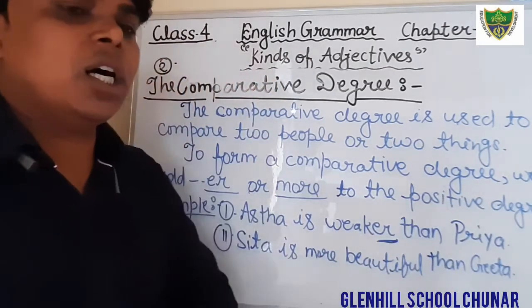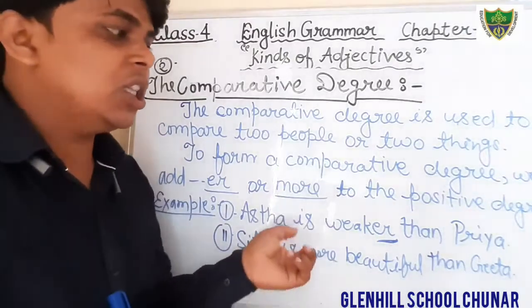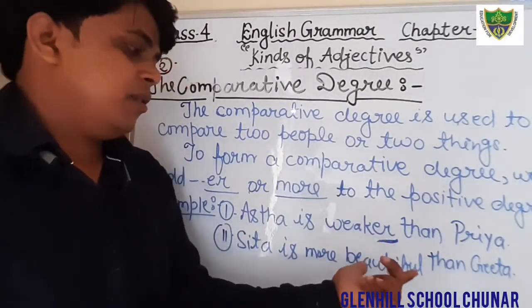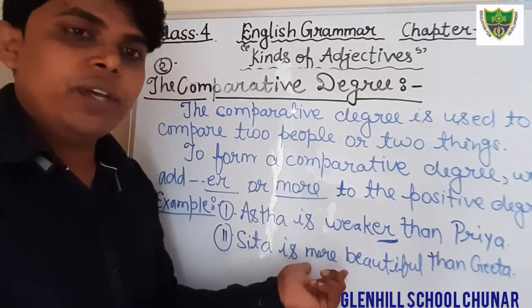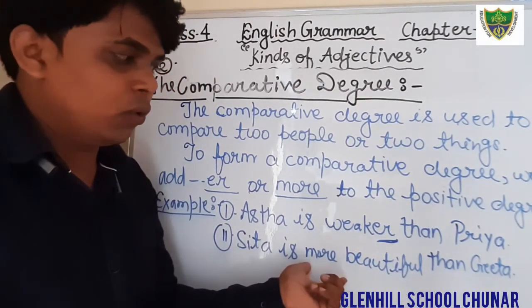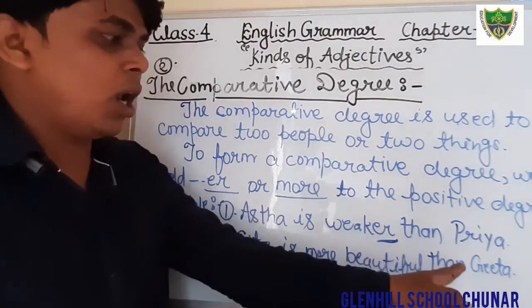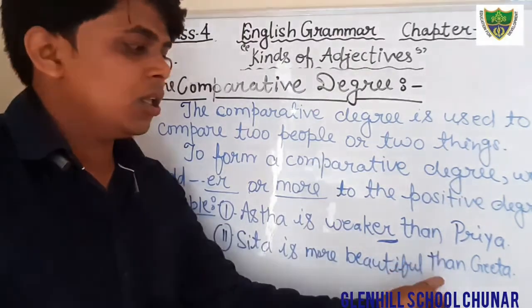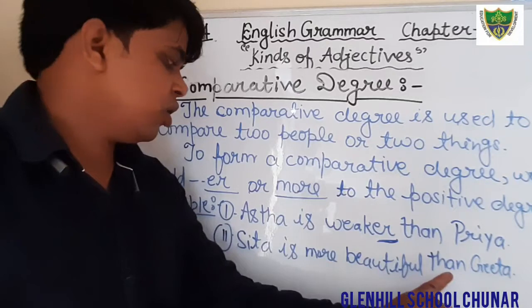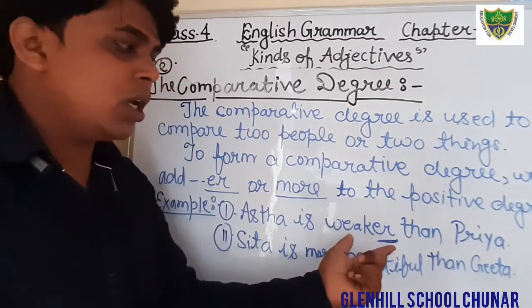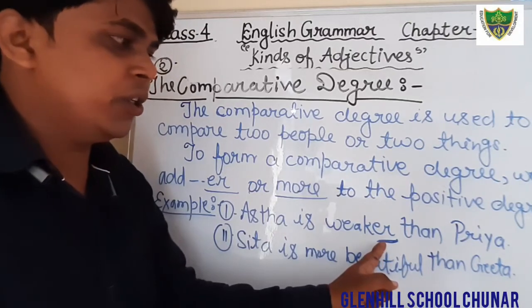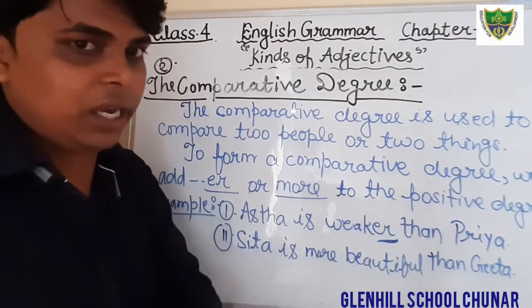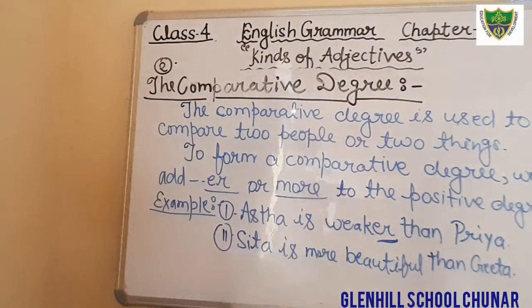Okay, students, there is also comparison between two girls, Sita and Geeta, and here the word is beautiful. Therefore, we have added here the word more, and we also use in comparative degree the word than. In the first sentence we have added only ER to the positive degree, and we have used here than.